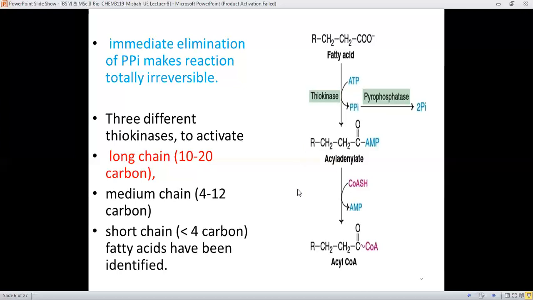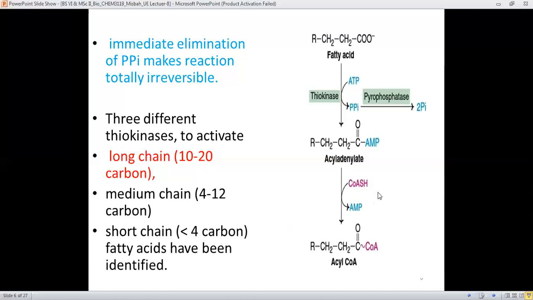And here three different thiokinases in fact are present in the cytosol, which are responsible to activate long chain fatty acids, which consist of 10 to 20 carbons, medium chain fatty acids, which comprise 4 to 12 carbons, and the short chain fatty acids, which have less than 4 carbon units. Therefore, due to the presence of long, medium, and short chain fatty acids, different types of thiokinases are present in the cytosol to activate the fatty acids to its CoA functionality.